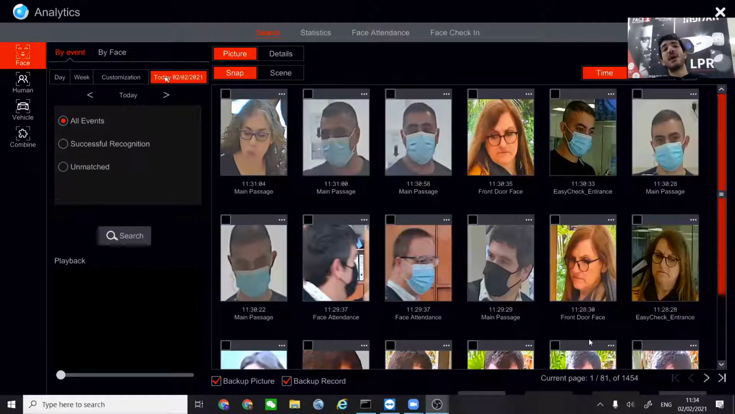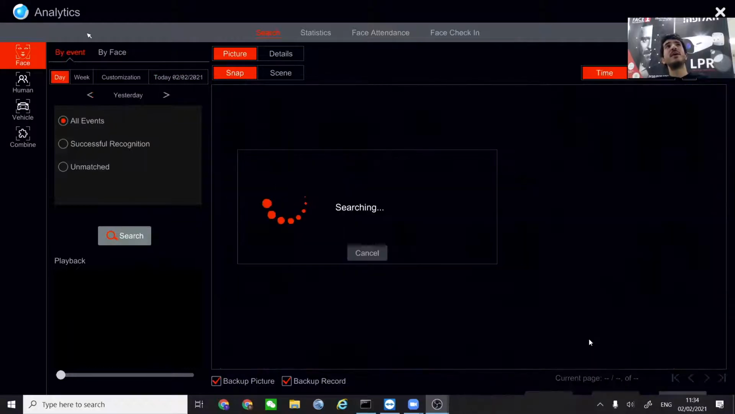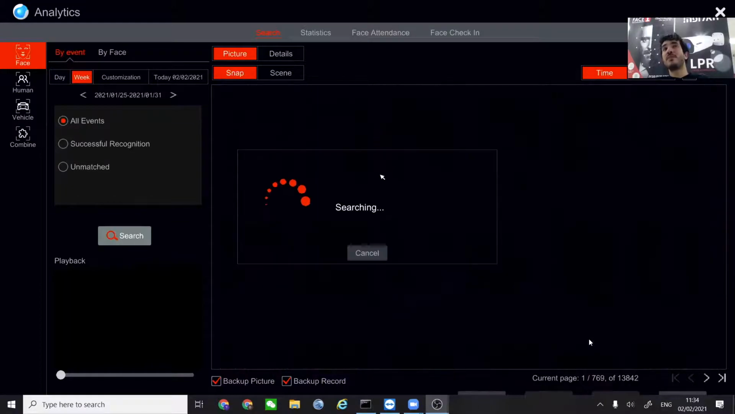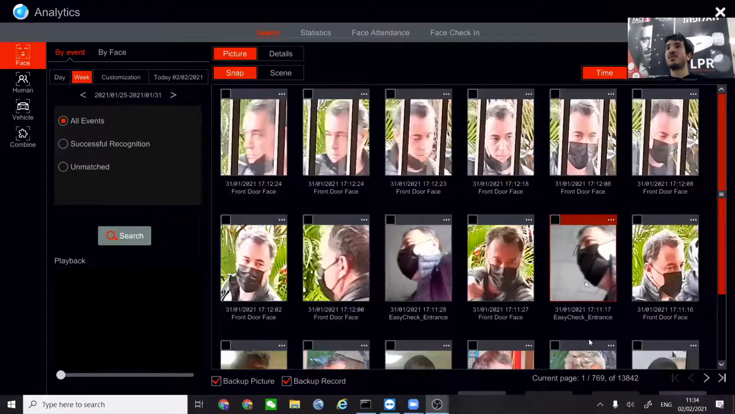And as of today, we can see that the date is the 2nd of February. So those are the faces that were captured today. Of course, you can see the results from the main passage camera and the face attendance and all of the different cameras. You can search for a face from today or yesterday or even the entire week. And you can even search for a face over a period of an entire month. Okay, so you can get a lot of results.